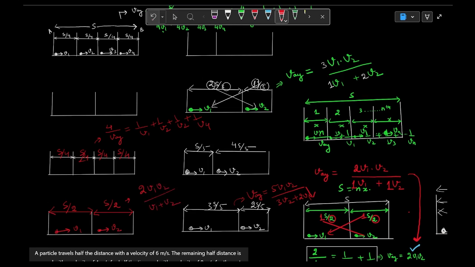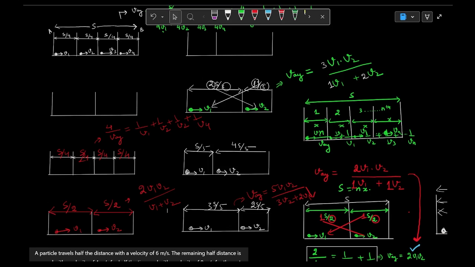We have done questions like this, right? So that was all about finding the average speed in those cases in which the distance is bifurcated into two or more parts, equal or unequal parts.